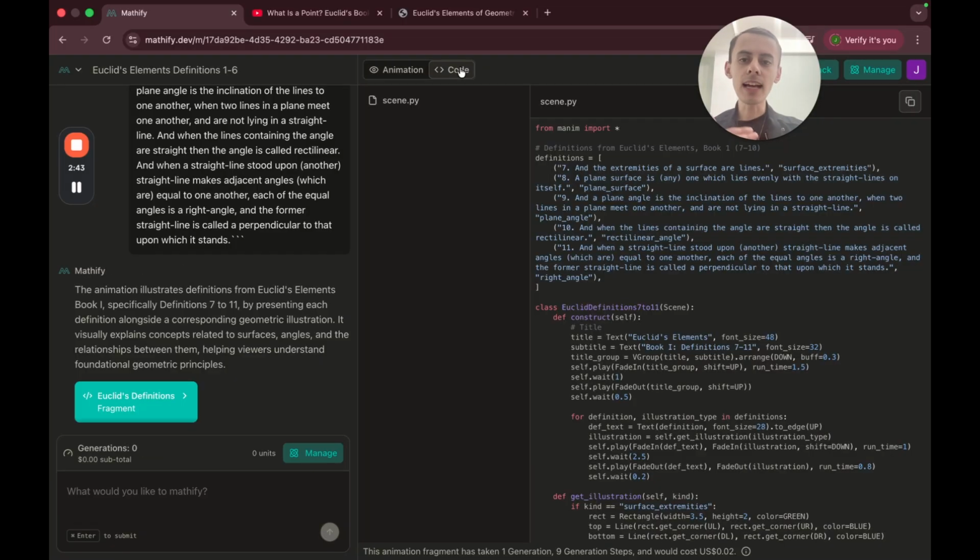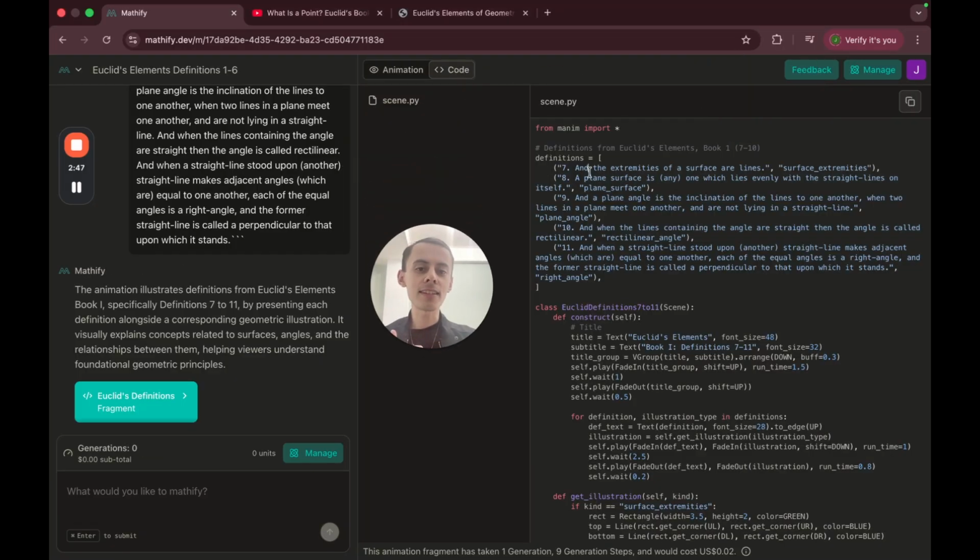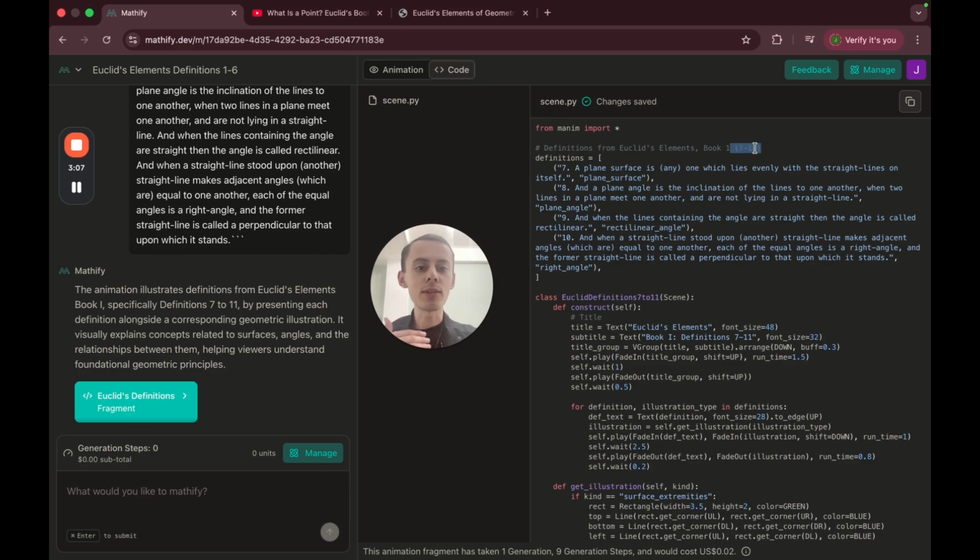So I implemented the feature. So now it's possible to change the code. For example, I made a mistake here. This one was meant to be number 6. This one was meant to be number 7. This one was meant to be number 8. This one was meant to be number 9. And this one was meant to be number 10. And in fact, I didn't even want this one here. As you can see, my request was definitions 7 to 11 of Euclid's Elements, book 1. So here are the definitions that I want.